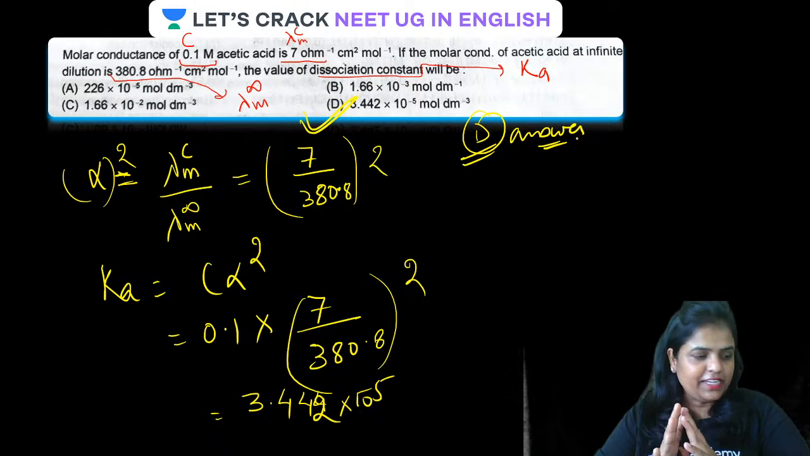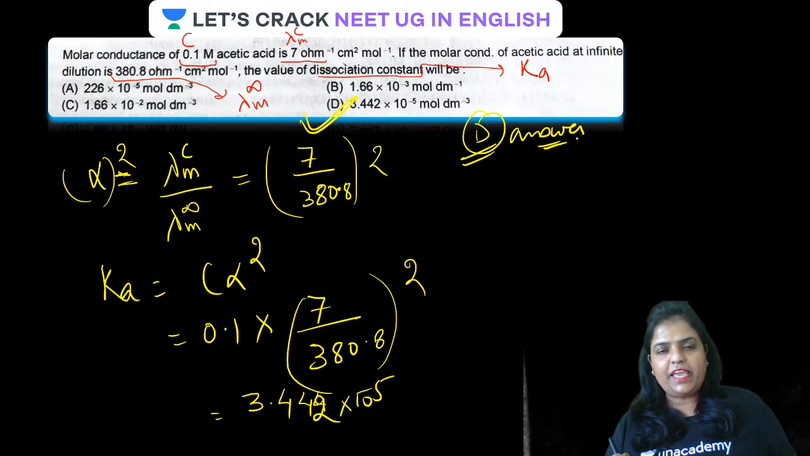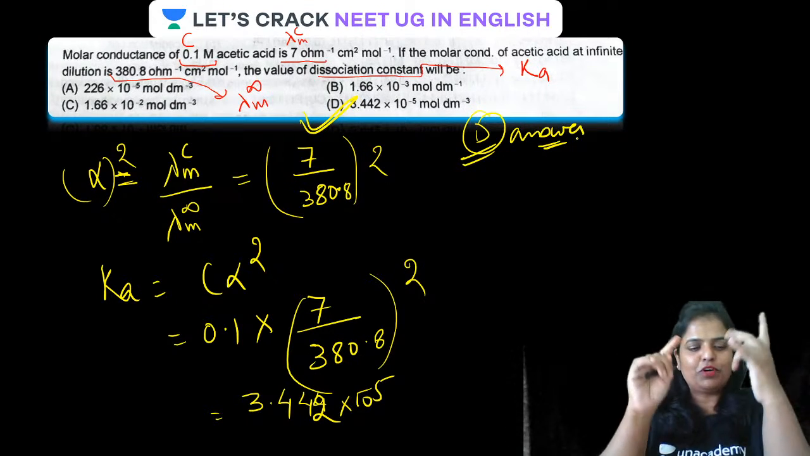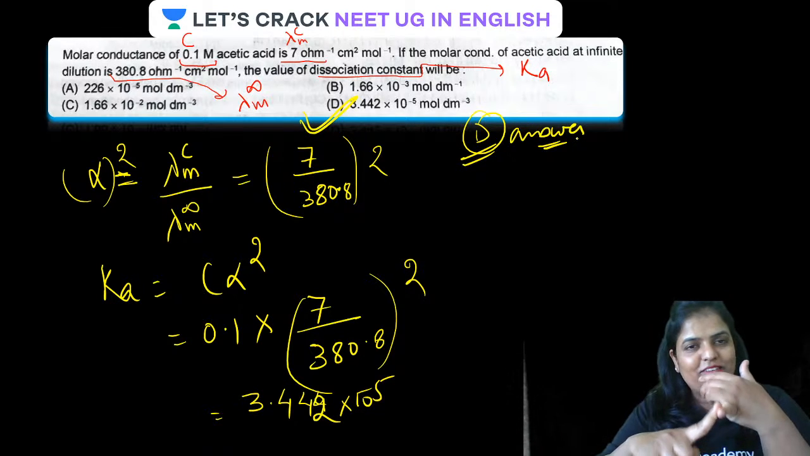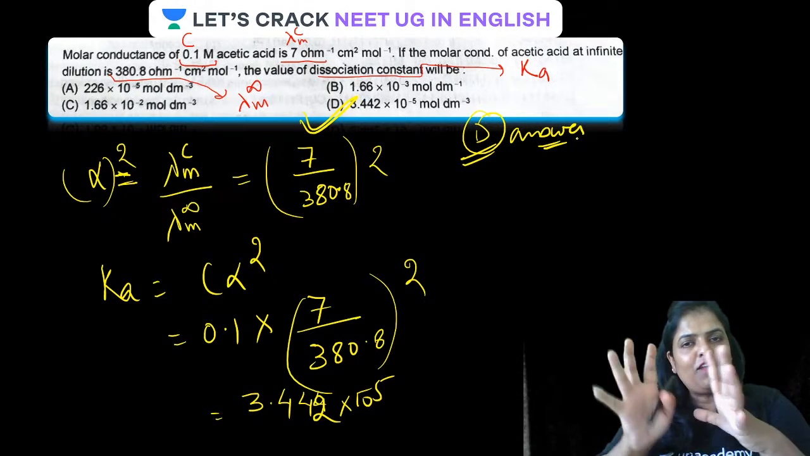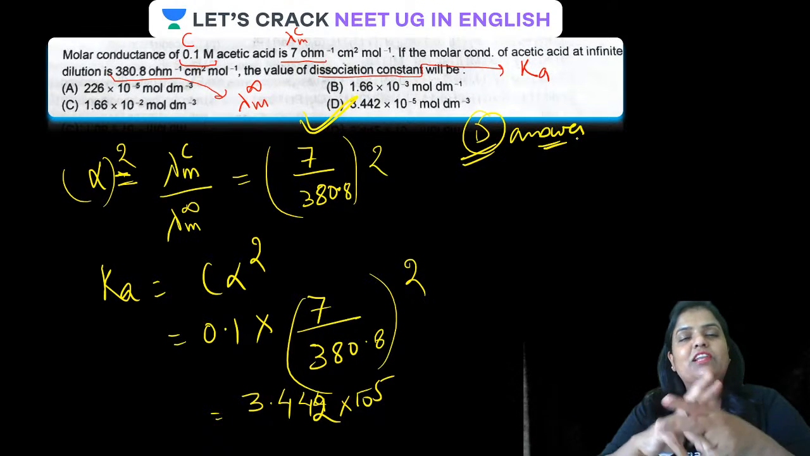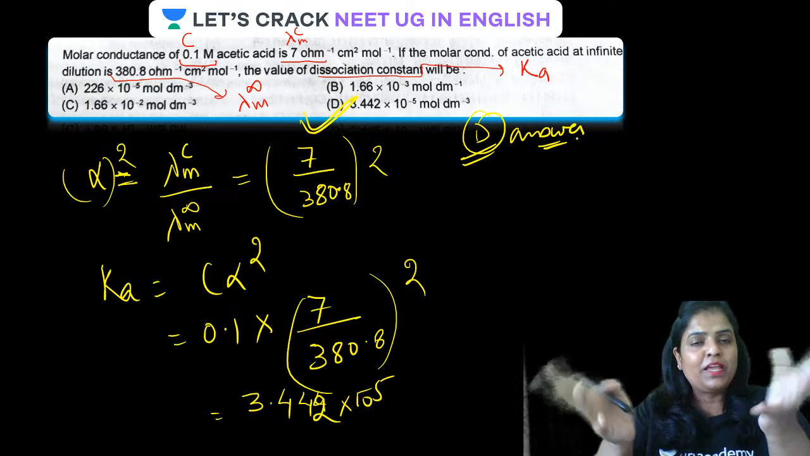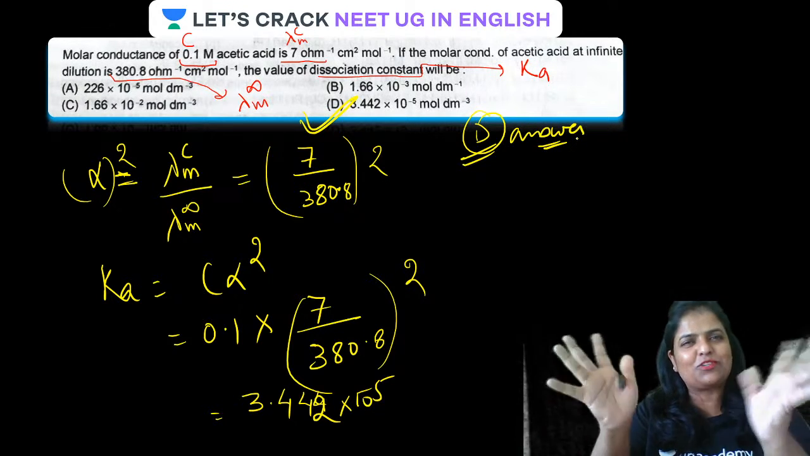So what we studied today is that there are 5 applications of Kohlrausch law. The first application is to find out alpha, that is, the degree of dissociation of a weak electrolyte. The second application is dissociation constant. Now third application, whichever number it is, there are 5 in total.